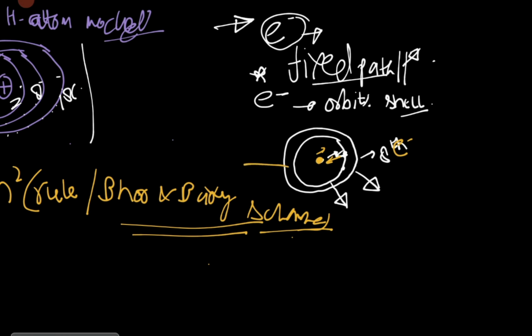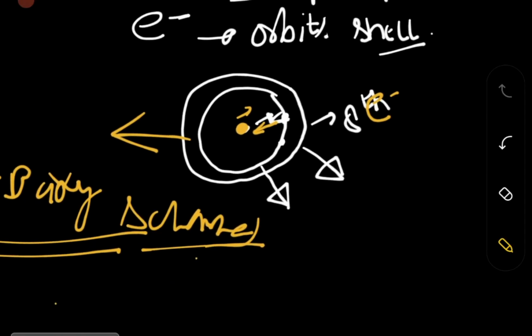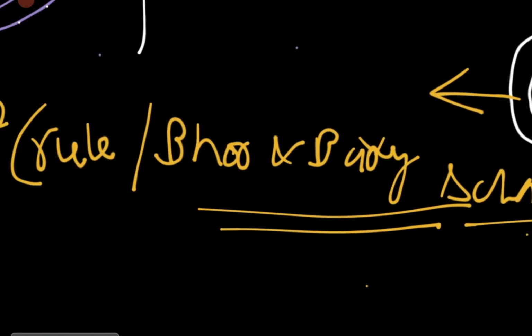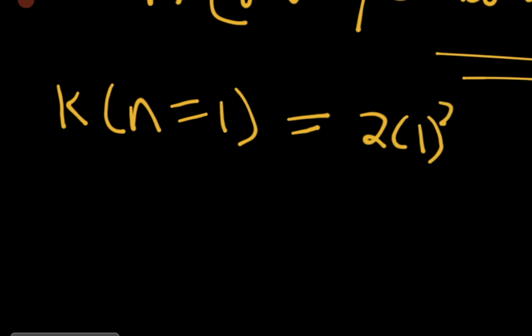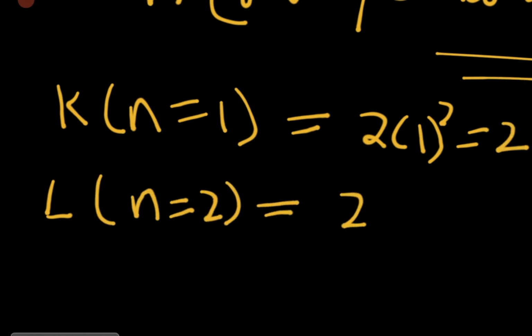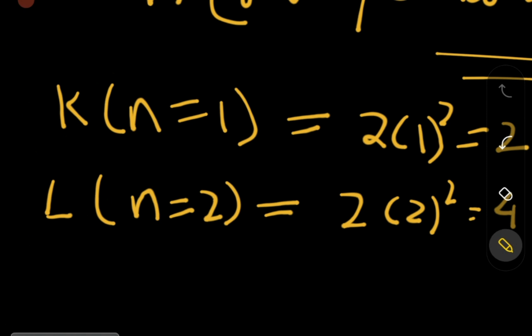The particular fixed shells that we are supposed to see have been given names. The first shell is known as K shell, then L shell, then M shell, then N, and so on. In the K shell, that is n equal to 1, only 2 electrons can be placed. The L shell is the second shell. Using the Bohr-Bury scheme, we have 8 electrons.